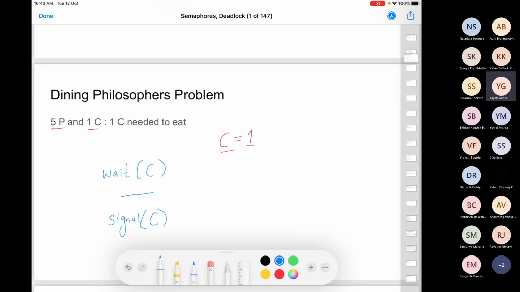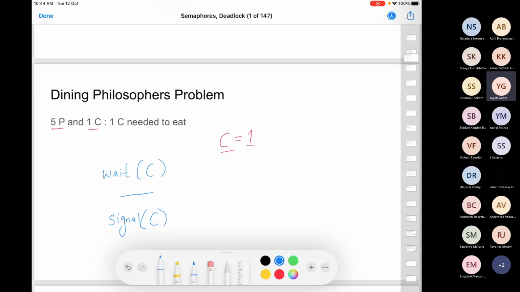Are all the conditions satisfied? Mutual exclusion, progress, bounded wait. Yes. Definitely no 2 of them can eat at the same time. If one is not eating, another can pick the chopstick and eat. And there is also bounded wait because of the queue, which we discussed yesterday.